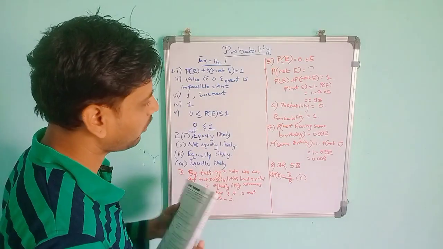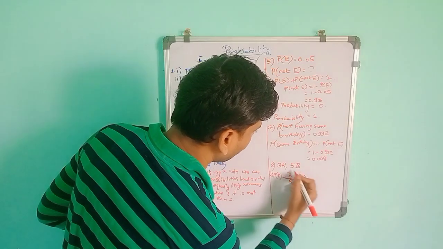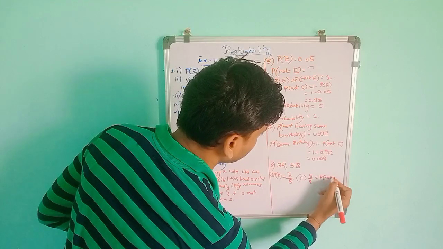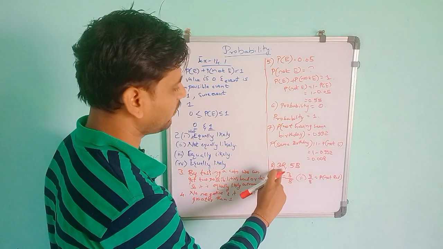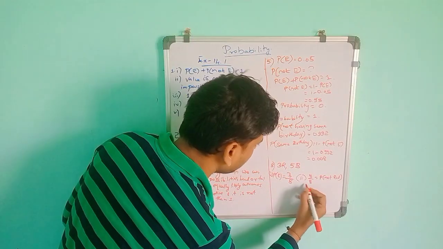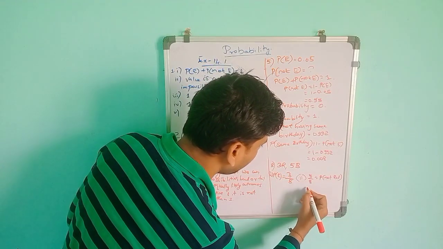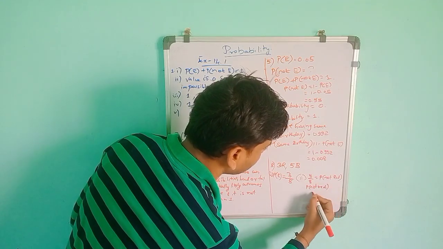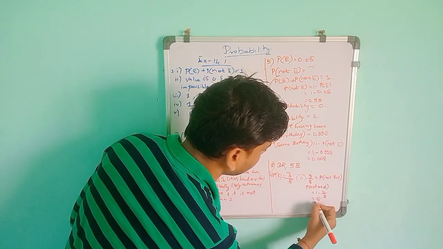Not red. For not red there are two methods. Not red means we only have to consider the black balls. So 5 by 8. This is the P of not red, because the bag contains only 2 types of balls, so I neglect the red balls and take the 5 black balls. The total number of possible outcomes is 8, so we divide by 8, and the number of black balls is 5. So 5 by 8. Or, since we already found P of red, P of not red is 1 minus 3 by 8, which gives 5 by 8.